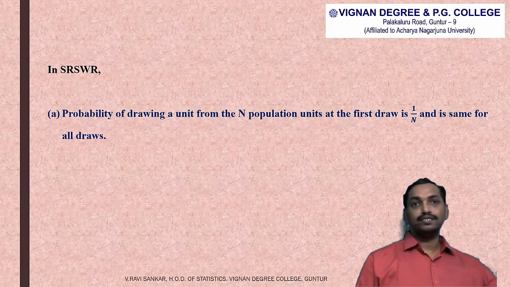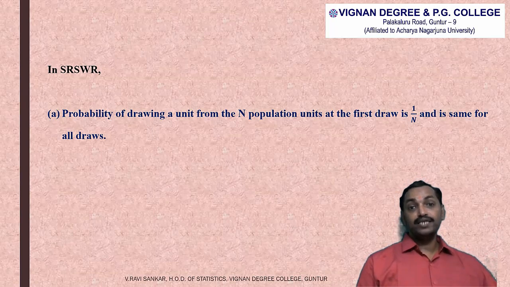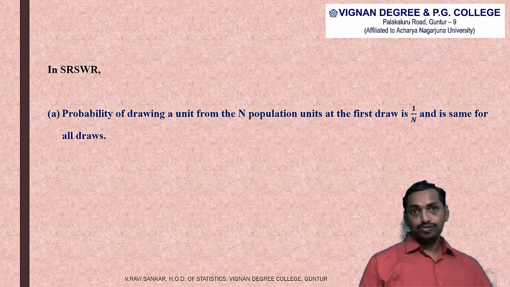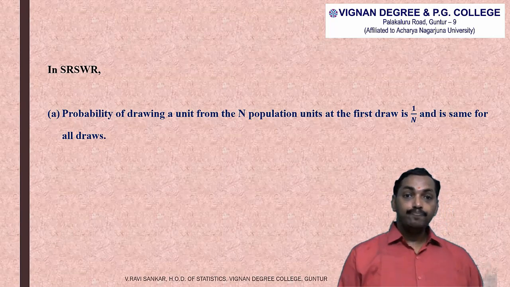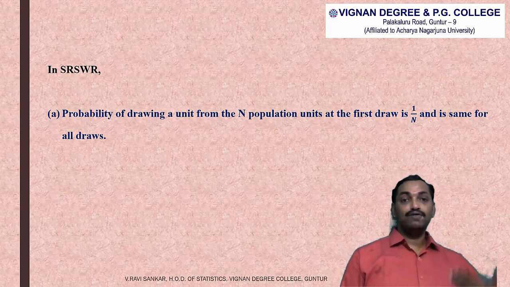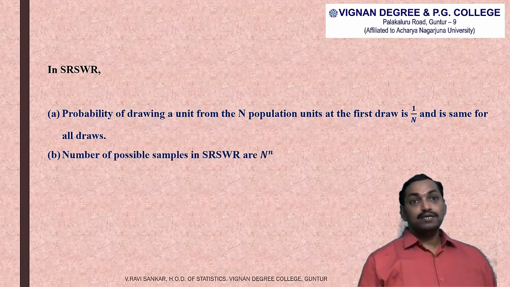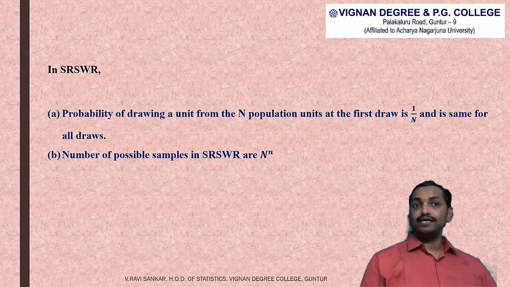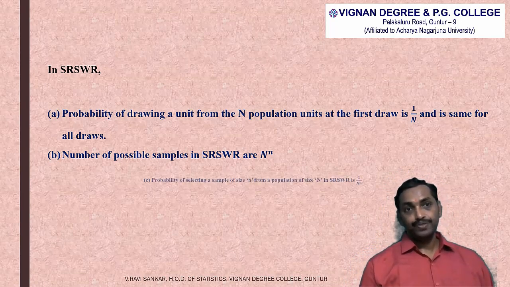Already we saw in the last example that there are 10 elements, and in each draw, each and every element of the population has an equal probability of 1 by 10. So if there are capital N population units, we have the same probability in each draw of 1 by capital N. So the number of possible samples in simple random sampling with replacement is capital N to the power of small n.